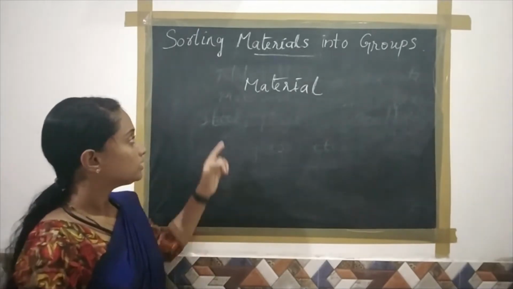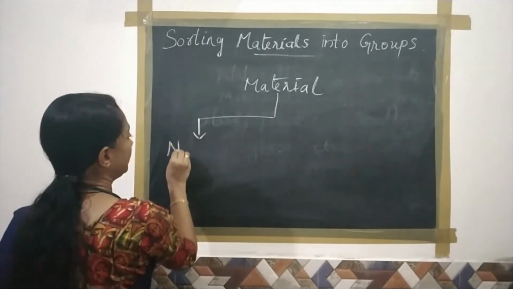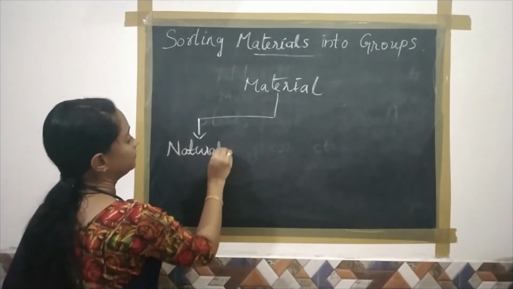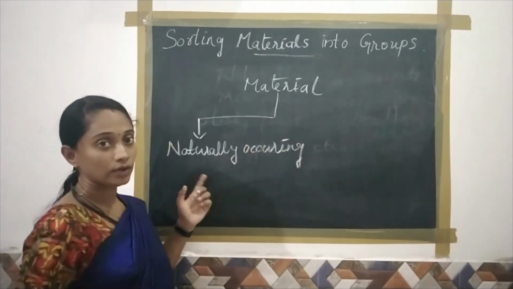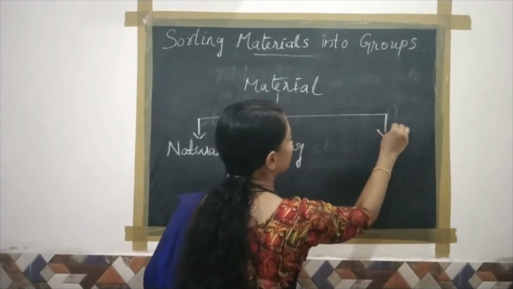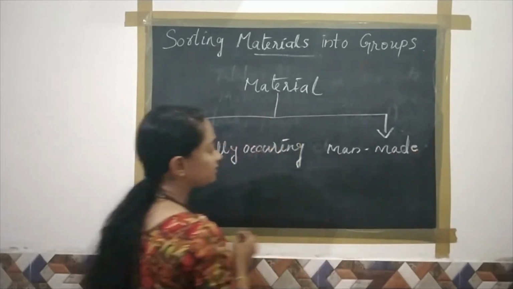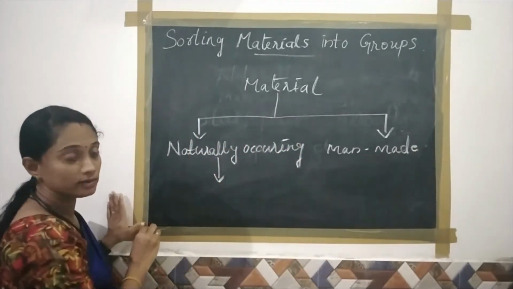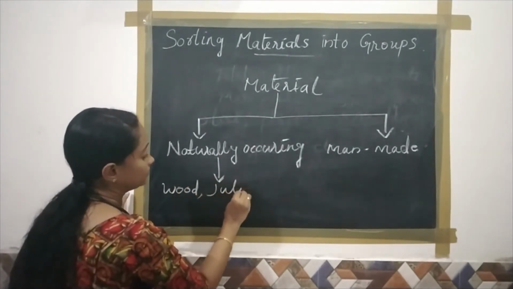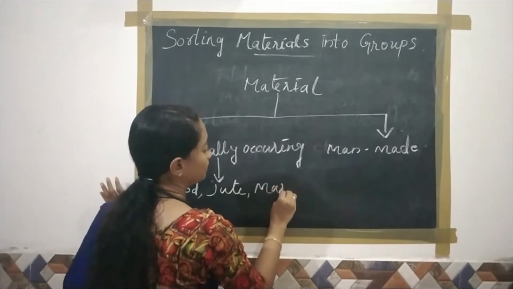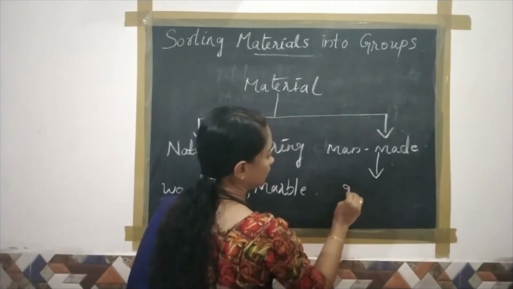And the third thing, materials can be classified into two. First, naturally occurring material, and the second one, man-made material. Okay, let us see some examples. The naturally occurring materials are wood, jute, marble. And the man-made materials are glass,